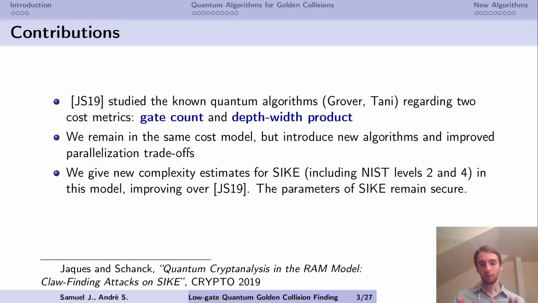So at Crypto 19, Jaques and Chang studied the non-quantum algorithms for the problem using reverse search and Chinese remainder finding. They use two cost metrics, the gate count and the depth-width product. So we're going to keep these cost metrics, but we're going to introduce new algorithms and improve parallelization trade-offs. This will enable us to give new complexity estimates for SIKE, including also the NIST levels 2 and 4, and this will improve over the work of Jaques and Chang. However, the parameters of SIKE that were proposed remain secure in these metrics.